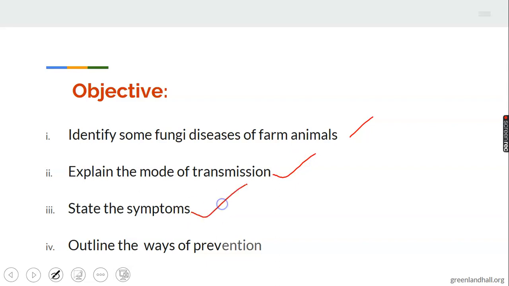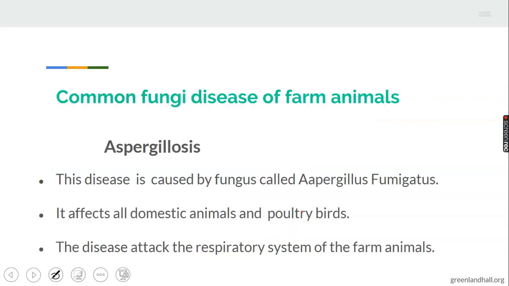State the symptoms of the diseases. 4. Outline the ways of preventing each of the diseases identified. It is very important for us to note the objectives of the topic. Let's look at the topic proper.